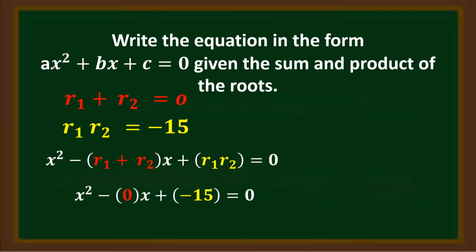r sub 1 plus r sub 2 is 0, and r sub 1 times r sub 2 is negative 15. 0 times x is equal to 0. So the resulting equation, our final equation, is x squared minus 15 is equal to 0.